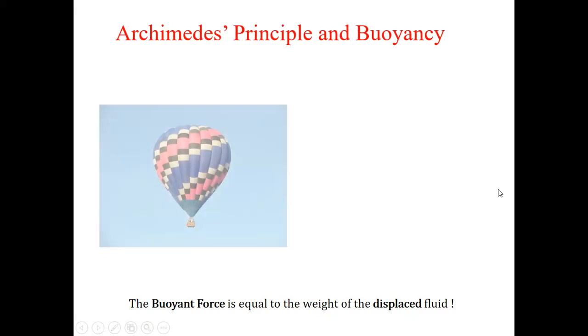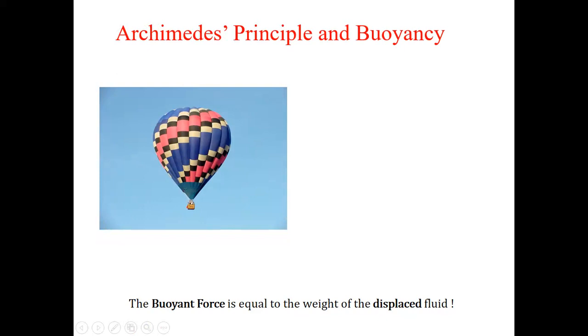So this is the Archimedes principle, correct? And buoyancy force. So you came to know an important thing: buoyancy force is equal to the weight of displaced fluid. And because of this buoyancy force, for a common or general term we will say object.